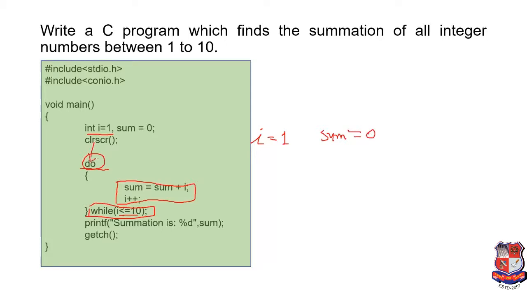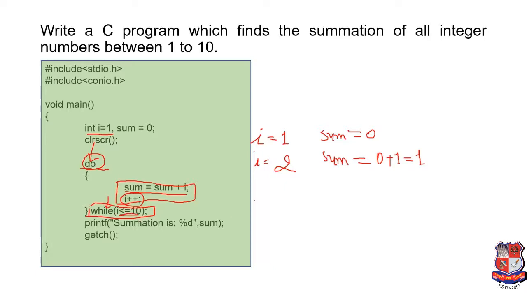The control goes to the do statement, then it enters into the body of the loop. Now the first statement is executed, that is sum equals sum plus I. The initial value of sum is 0 and the initial value of I is 1. So the new value of the sum variable is now 1. Now we are incrementing the value of I by 1, so the new value of I will be 2. Now control goes to the while statement and inside this while statement the condition is checked.